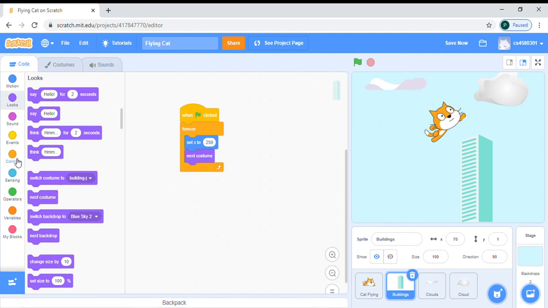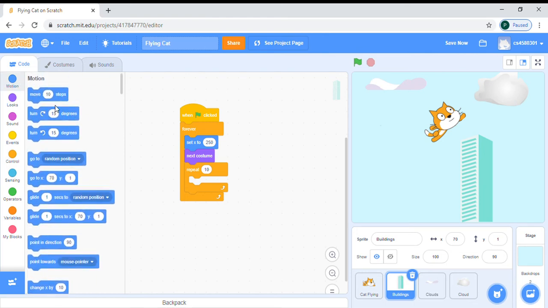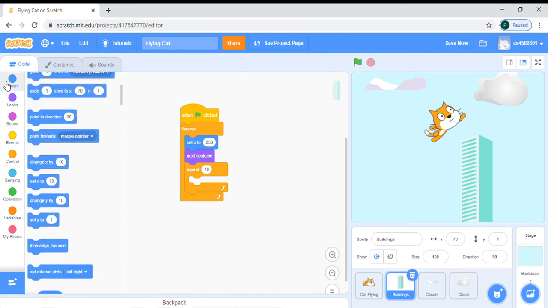And then we will go to the control panel. I said that, but it's control, okay? Don't get confused. And then we will go again to the motion. In this video we will use only three to five coding options.